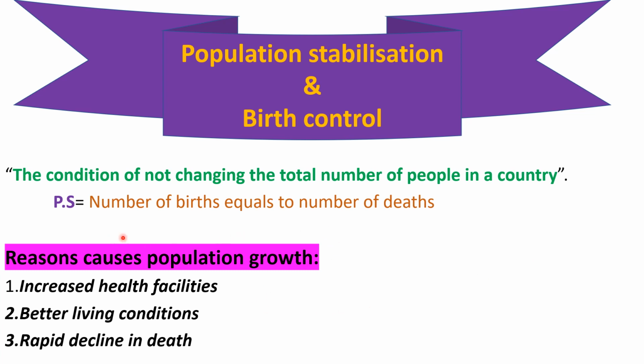There are medical treatments for almost all kinds of diseases, all kinds of syndromes. By taking effective medicines and treatments, the life of a person can be prolonged for 10 to 15 years, even when they are diseased. That is one reason. Another reason for population growth is better living conditions.